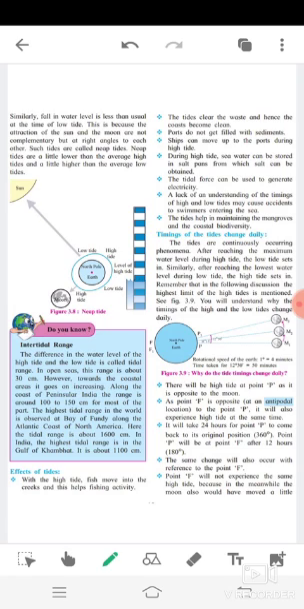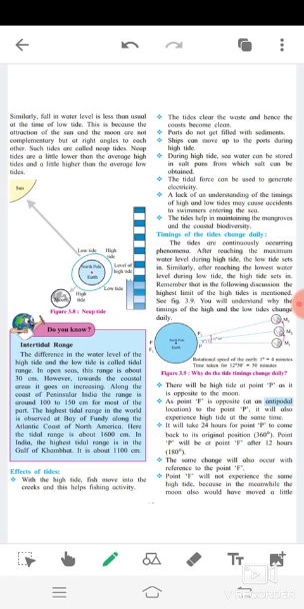Now, effect of tides. In this paragraph, it is said that with the high tides, fish move in the creeks and this helps fishing activity. The tides clear the waste and hence the coast becomes clean. Due to tides, ports do not get filled with sediments. Ships can move up to the ports during high tide.